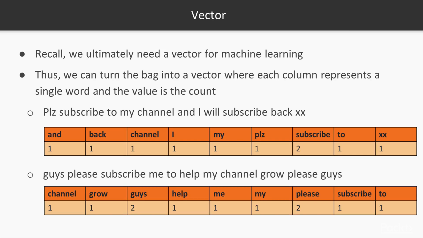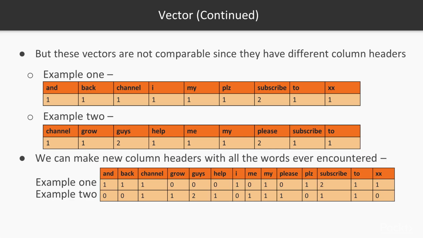Then we collect these counts in a vector, 1 vector per phrase, or sentence or document, depending on what you're working with. Again, the order that the words appeared originally doesn't matter, and that information is just lost. The vector can just as well be sorted alphabetically, as long as it's done consistently for all the different phrases. But we still have a problem. Each phrase has a vector with possibly different columns, because they have different words and a different number of columns, like in the top 2 tables. If we make a larger vector with all the unique words across both phrases, we get a proper matrix representation, with each row representing a different phrase. Notice the use of 0 to indicate that a phrase doesn't have a word.